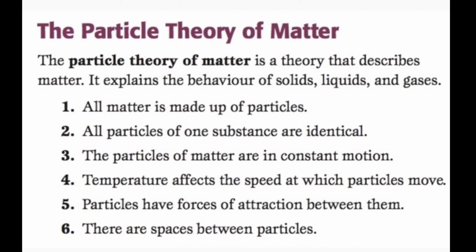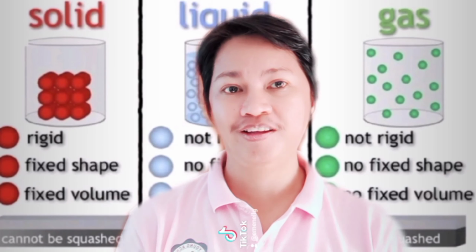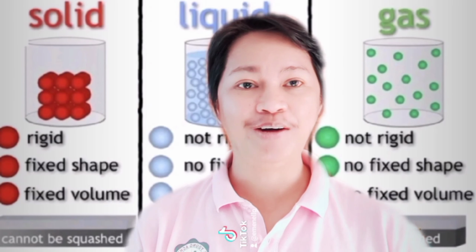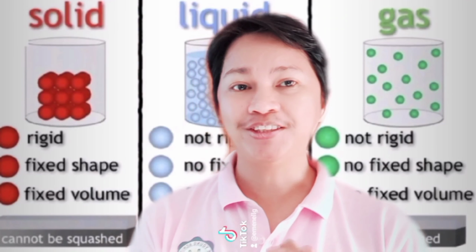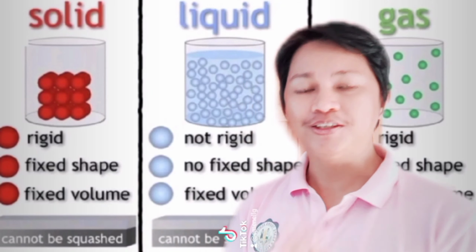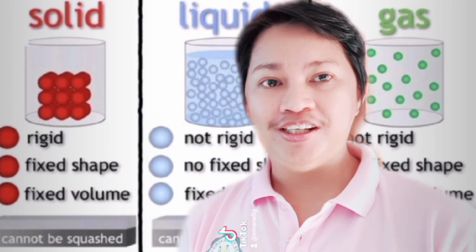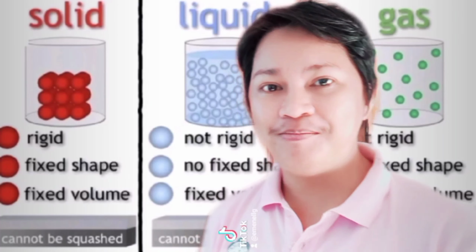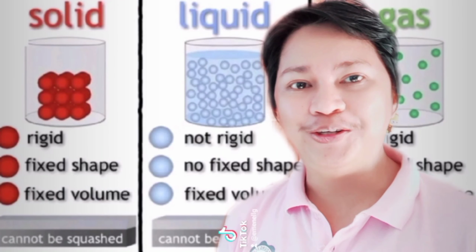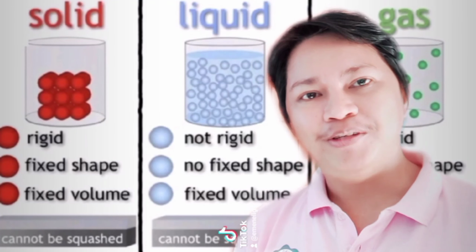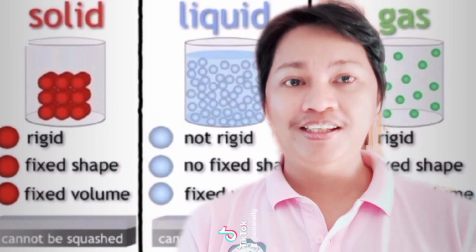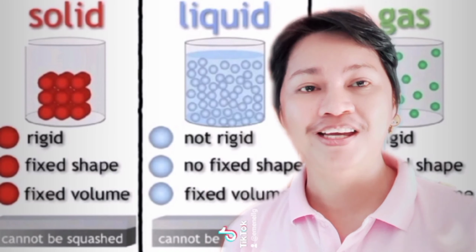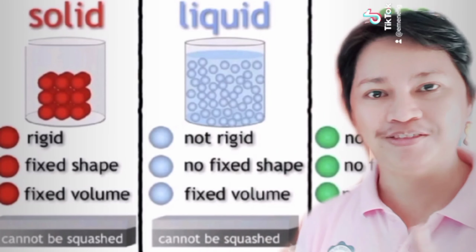And that's it. Alright, so presenting to you are the 3 states of matter. Let us see how they differ from one another. Let's start first with solid. For the solid, the molecules are rigid or compact, so it has fixed shape and of course fixed volume. And for number 2, we have liquid. It is not rigid, loosely arranged, no fixed shape but fixed volume. Okay, so you can see that.